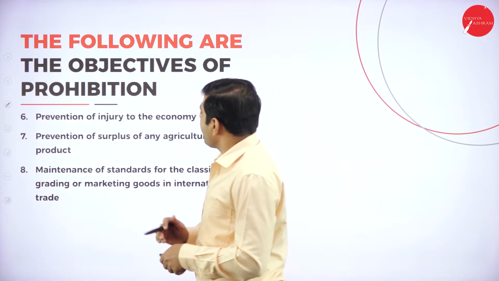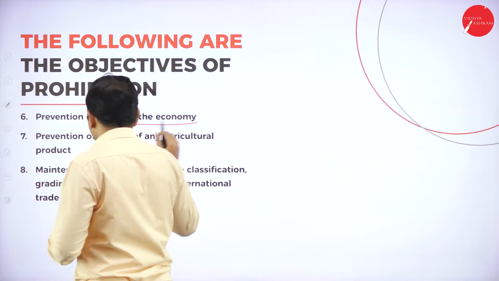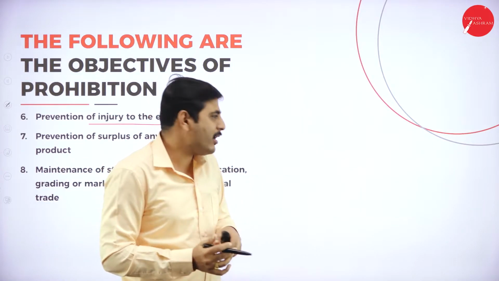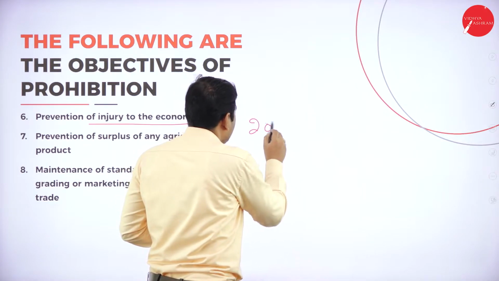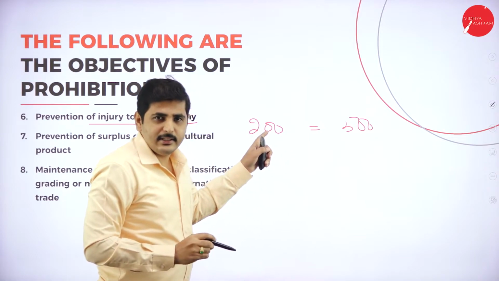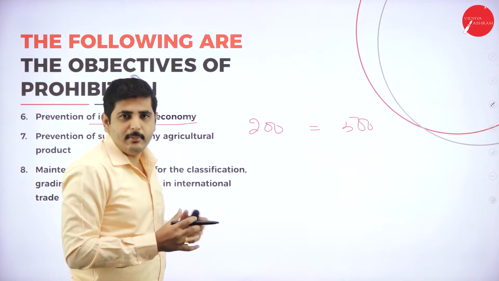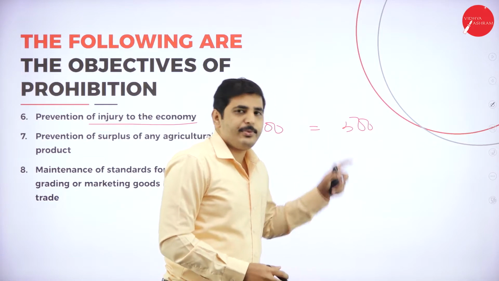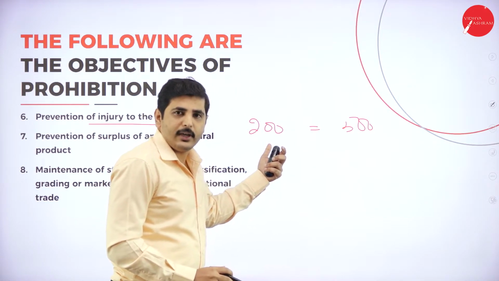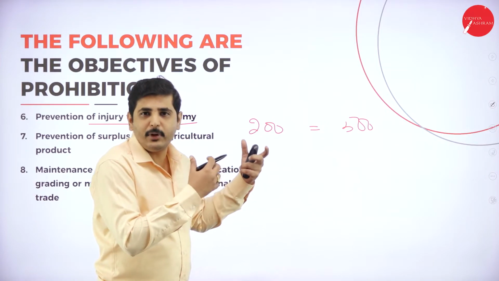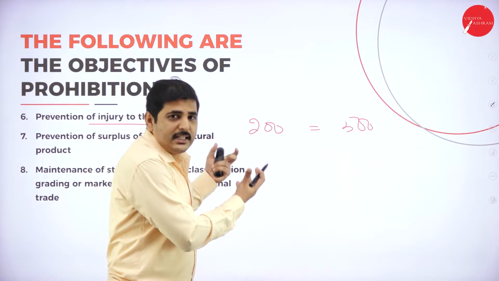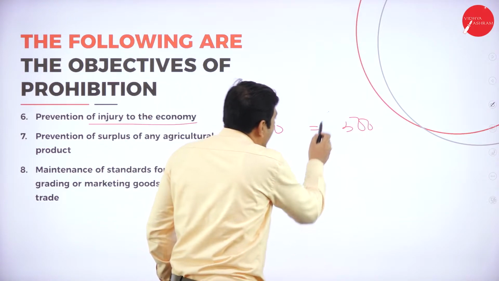Next point, prevention of injury to the economy. For example, China cement is available for 200 rupees per bag, and Indian cement is 500 rupees. If the government of India allowed China cement, the import from China will increase, and customers of India will purchase only China cement, and the Indian cement industry will collapse.